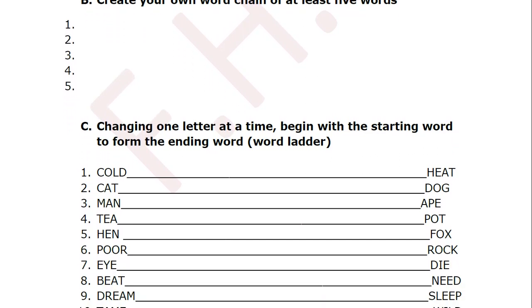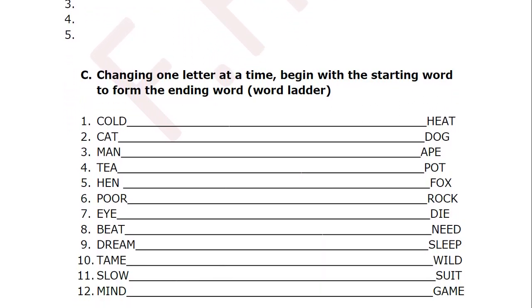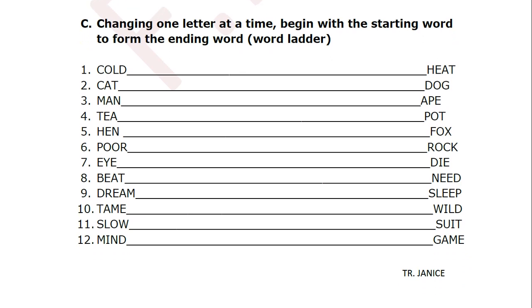Change one letter at a time. Begin with the starting word to form the ending word. That is your word ladder. Now here you change cold to heat, cat to dog, man to ape, tea to pot, hen to fox, poor to rock, I to die, beat to need, dream to sleep, tame to wild, slow to suit, mind to game. So I hope you all will be able to do it.